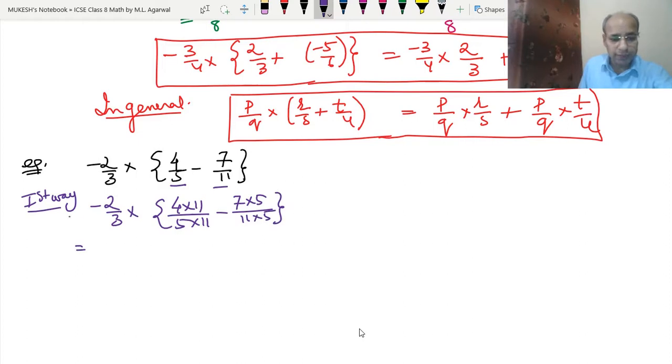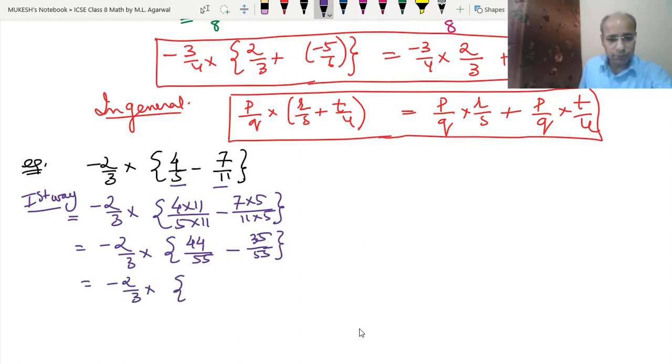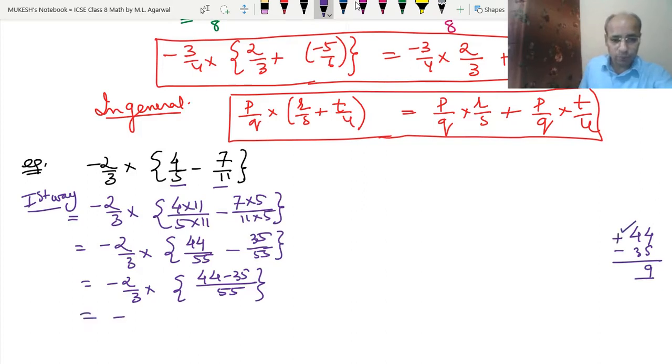So 4 into 11 upon 5 into 11 minus 7 into 5 upon 11 into 5. So we got minus 2 upon 3 into 44 upon 55 minus 35 upon 55. So minus 2 upon 3 into 44 minus 35 upon 55, because 55 is the common denominator. Now in the rough we will do 44 up and minus 35 down. So we got the answer 9, because the 44 has the positive sign. So minus 2 upon 3 into 9 upon 55.